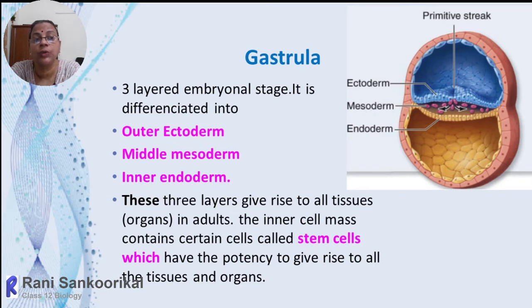Of these, the two outermost layers, chorion and allantois, will project out in the form of finger-like projections called chorionic villi. With the help of these finger-like projections, it will penetrate deep into the endometrial lining of the uterus, and there a few blood cells also will dissolve.